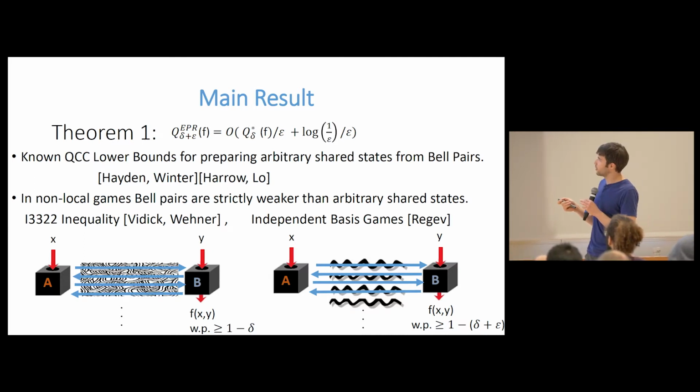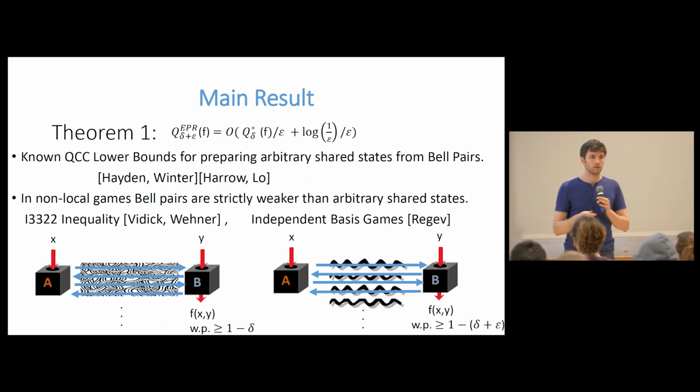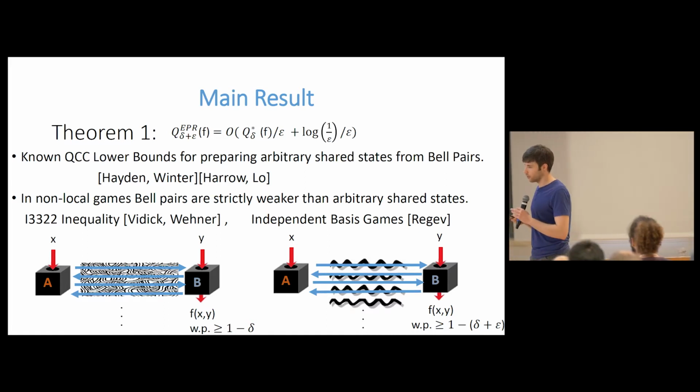It's also the case that when you share entanglement, arbitrary entanglement, we know that entanglement-assisted classical communication complexity and quantum communication complexity are related within a constant. And that's because if you share entanglement, you can always teleport qubits using classical communication. Okay, all right, so those are all the questions.